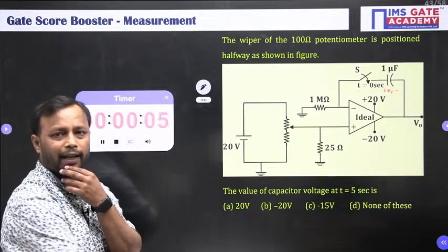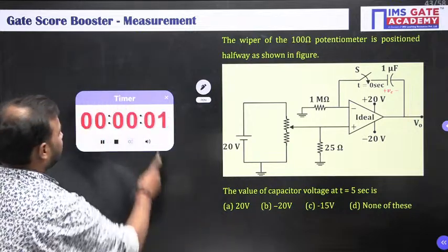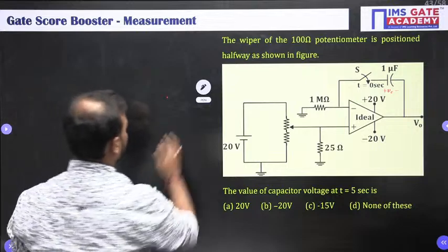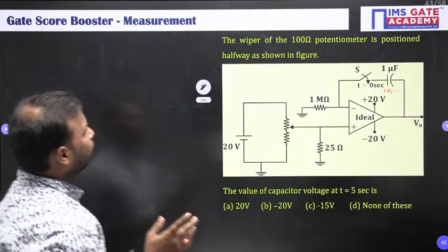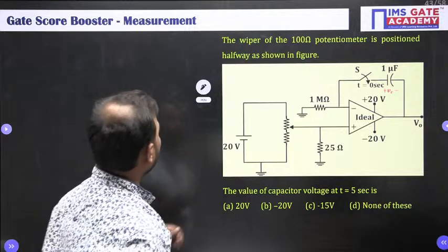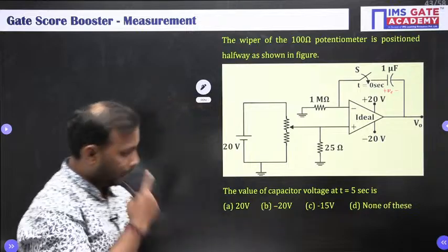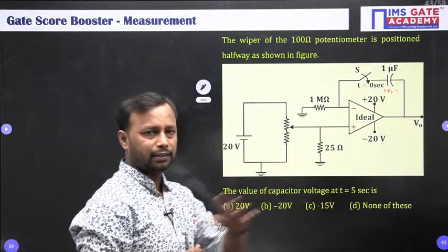5 seconds remaining. Any answer? Your time's up. The wiper of a 100 ohm potentiometer is positioned halfway as shown in the figure. The value of capacitor voltage at t equal to 5 seconds is?